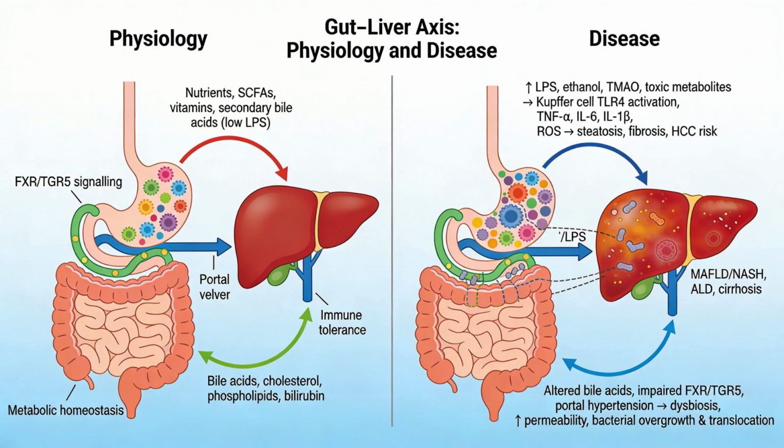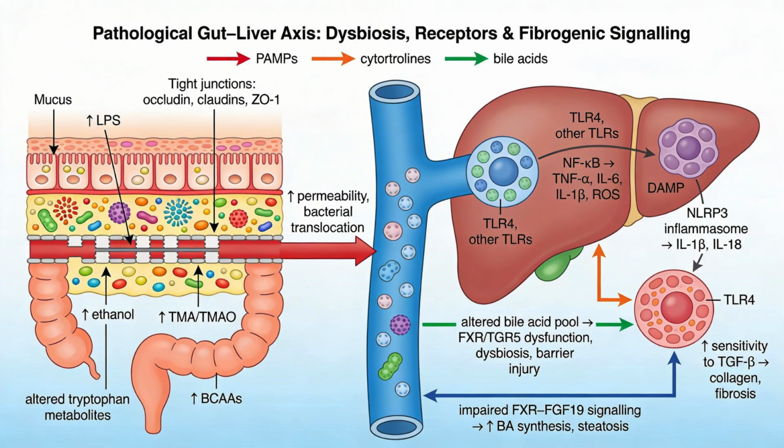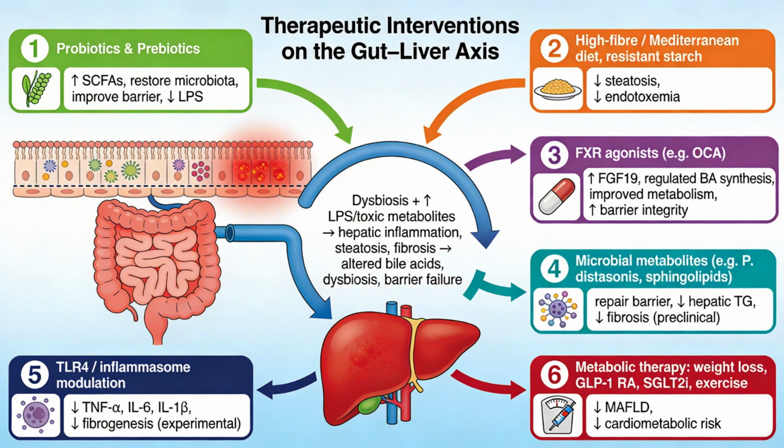In disease, dysbiosis leads to increased flux of LPS, ethanol from endogenous alcohol-producing bacteria, TMAO and other toxins, activating Kupffer cells, stellate cells, and inflammatory pathways that drive MAFLD, NASH, ALD, cholestatic disease, and HCC. Altered bile acid signaling via FXR and TGR5 further undermines barrier integrity and metabolic control. Interventions target both ends: probiotics and prebiotics, FXR agonists like obeticholic acid, TLR4 inhibitors, phage therapy against high alcohol producing Klebsiella, FMT, and high fiber Mediterranean style diets.